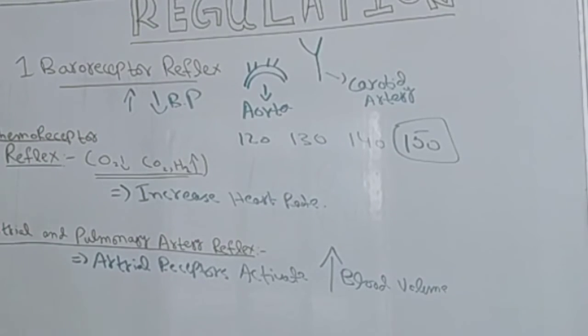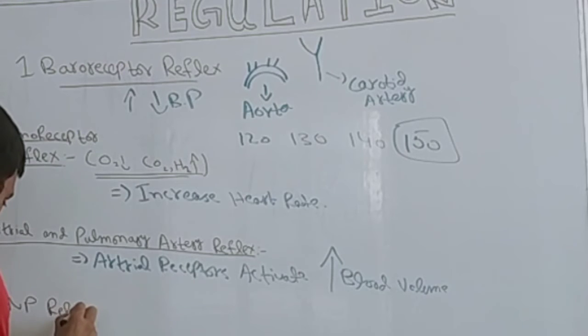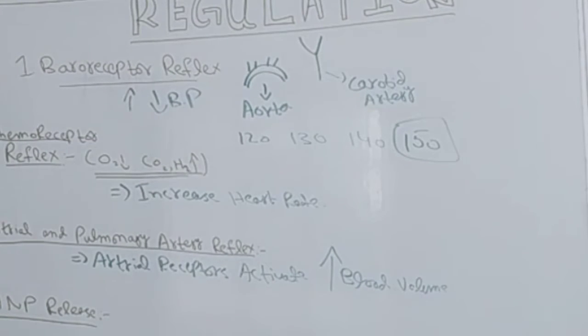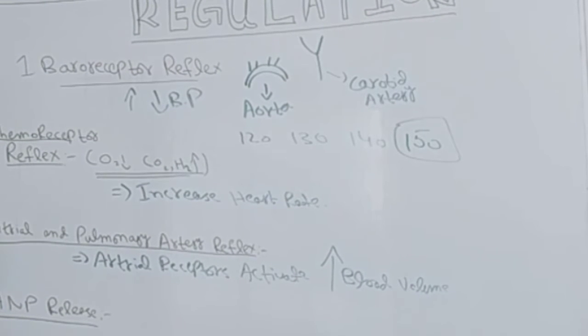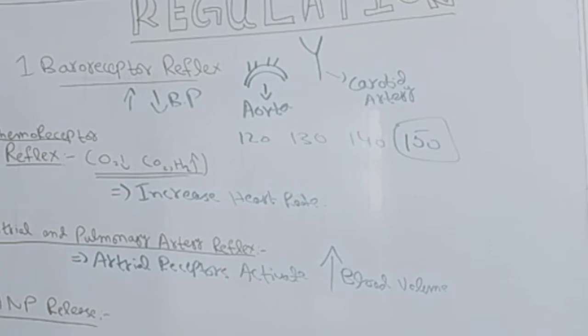Number 4, we have the ANP release. What is ANP? We have the ANP release that is associated with this atrial and pulmonary artery reflex. ANP means atrial natriuretic peptide.